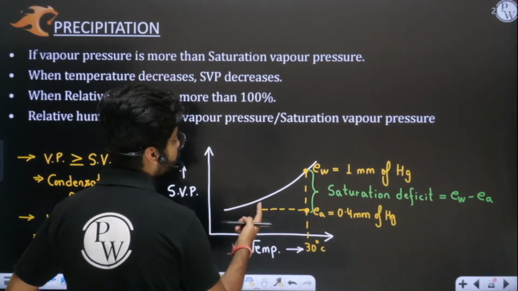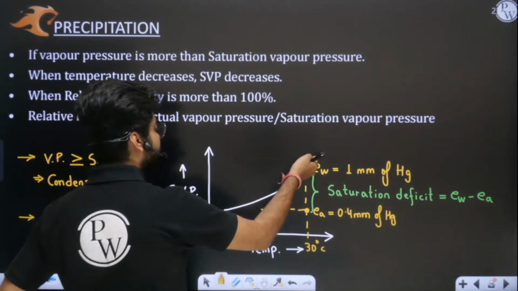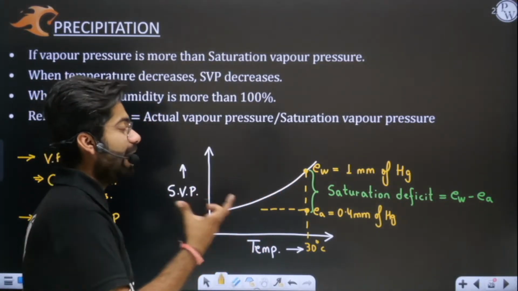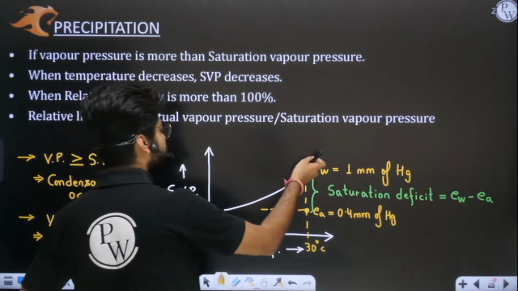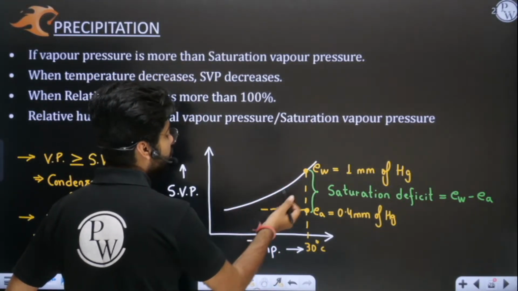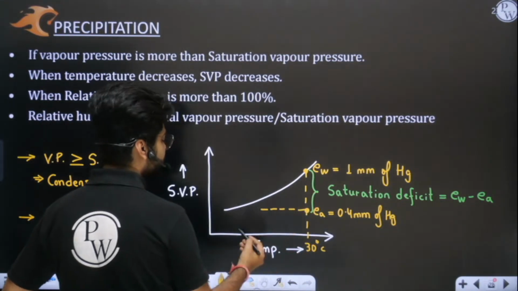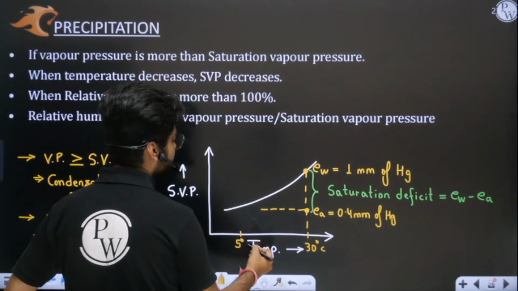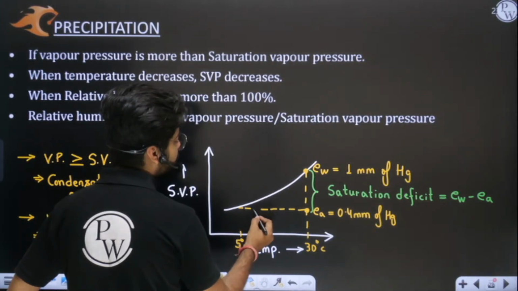But you should appreciate the fact that whenever temperature is going down, sir, the ability to hold moisture is getting down. Initially at 30 degrees Celsius the capacity was 1, but just imagine that at 5 degrees Celsius the capacity is 0.4.